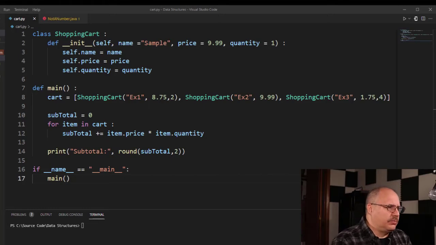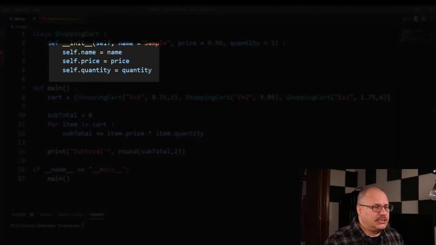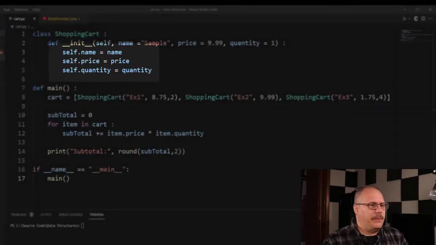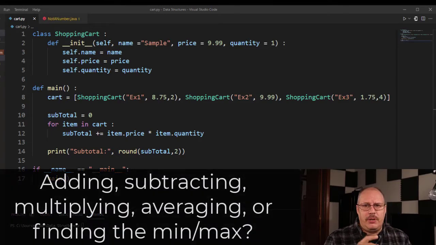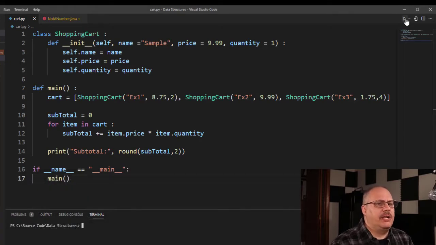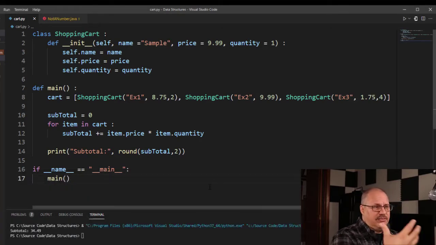So here's an example of a really simple shopping cart that I built. And I have both price and quantity. So if I've got a shopping cart, I might want to loop through my shopping cart, take a price and multiply it times a quantity and add that to a running subtotal. You can see that here. So I'm doing things like adding and multiplying. If I need to do things like find an average or the minimum or maximum values, then this makes perfect sense. And if I go and I run this, you'll notice it comes up and it gives me a subtotal based upon the cart that I created.